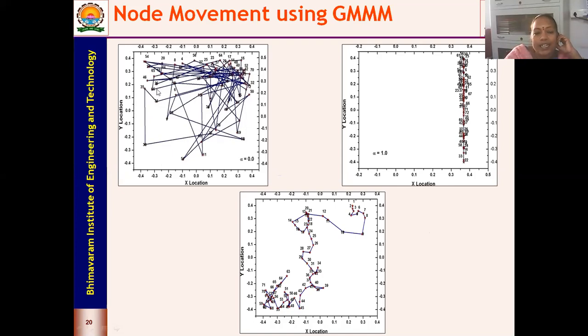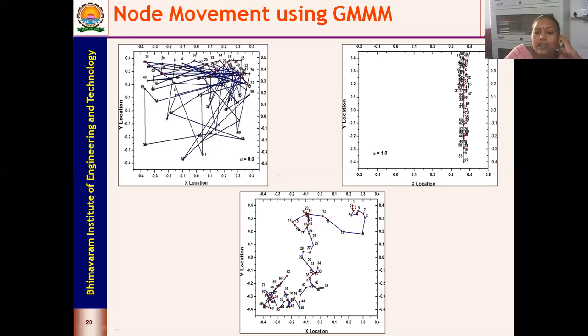So you can understand how the moving pattern looks over here. At the same time, when I have alpha equal to 1, you see a linear motion takes place. From the 0th hour to the 72nd hour, you see that the node is following a straight line path.